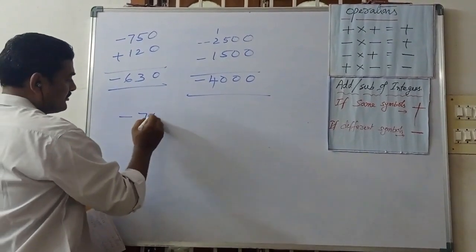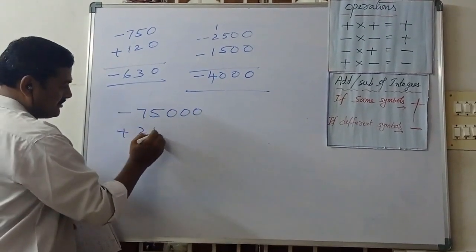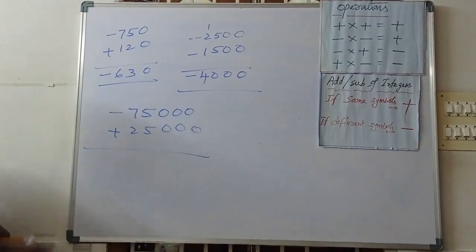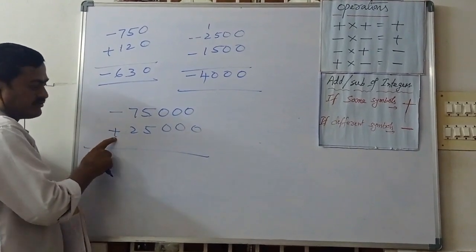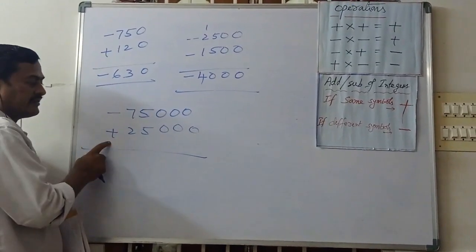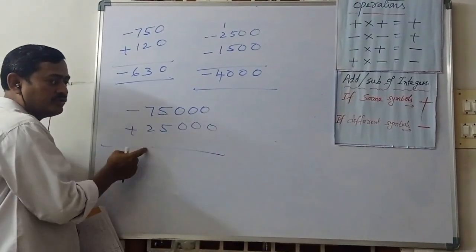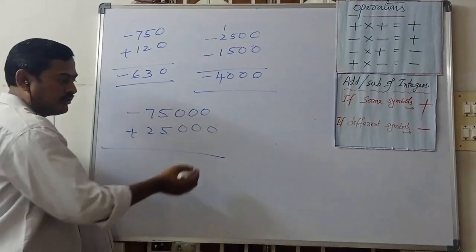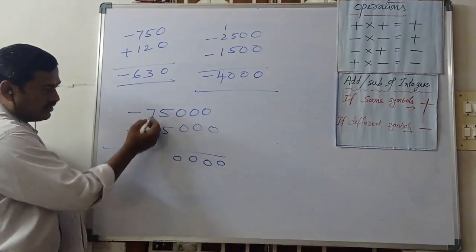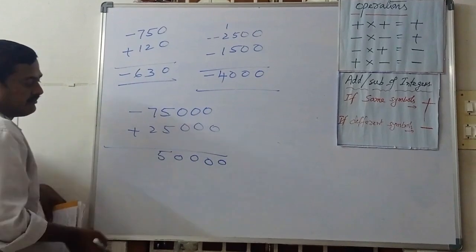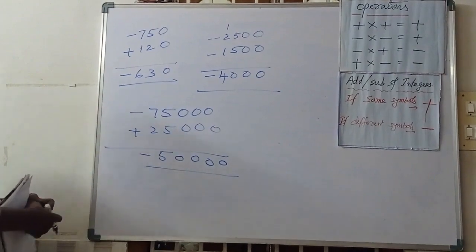Now minus 75,000 plus 25,000. Here what we can do? How can simplify this one? Minus 75,000 plus 25,000. So here symbols are different. Different symbols means what we can do? We can subtract. Subtract from greater number to smaller number. Then 0, 0, 0, then 5 minus 5, 0, 7 minus 2, 5, 50,000, and symbol is minus. We can do like this.